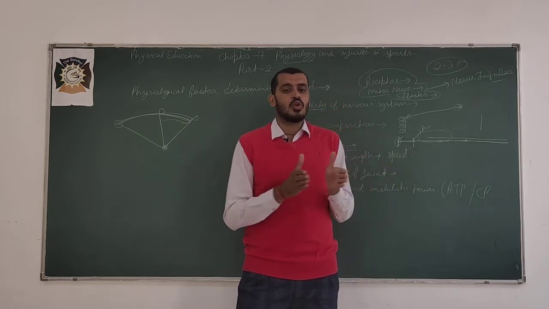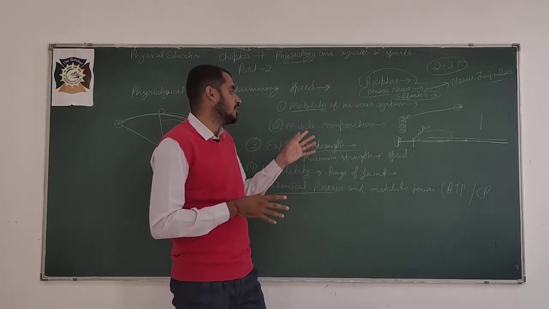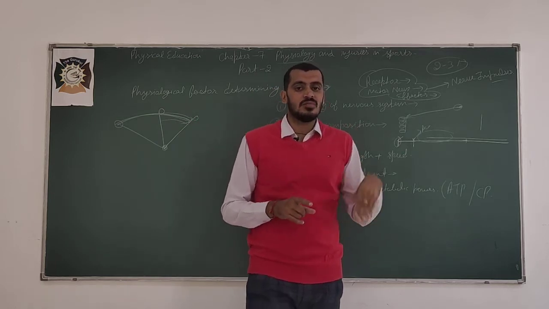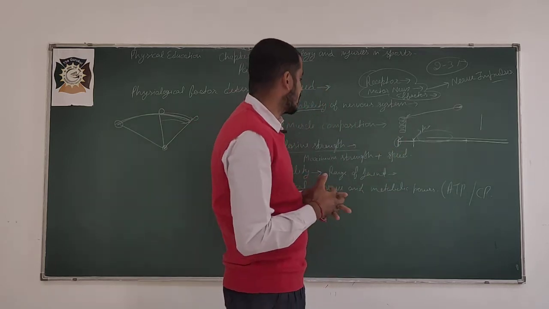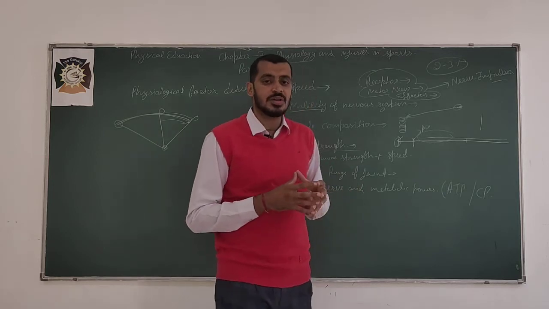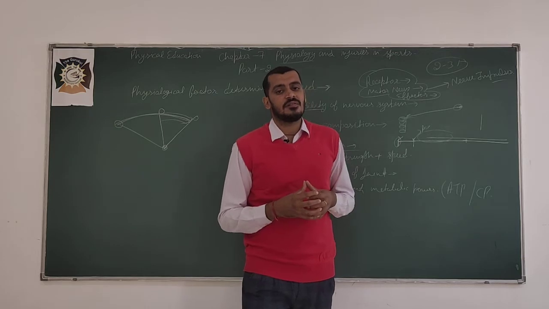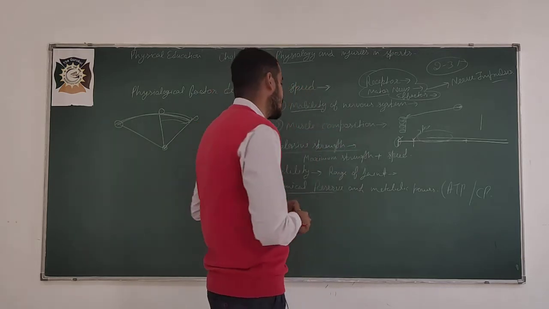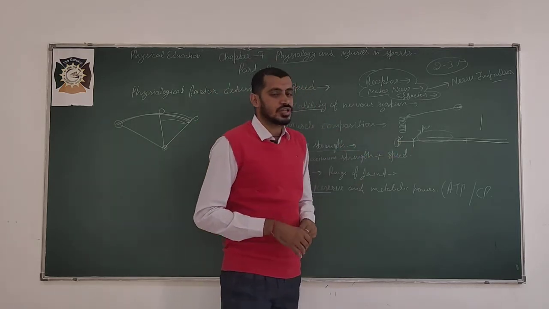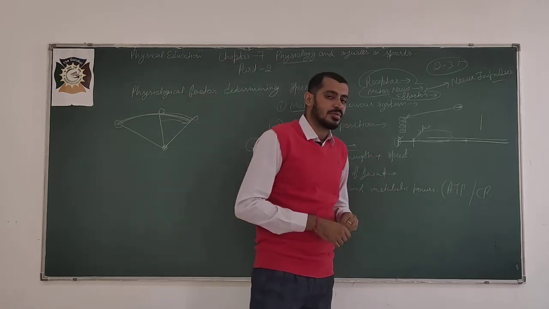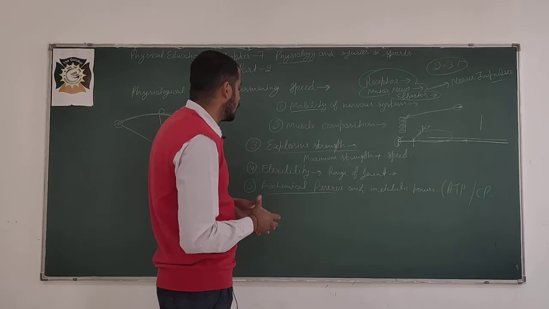If slow twitch fibers are more than fast twitch ones, it means the individual can work for a long time with less strength. But if fast twitch fibers are more, then they can work for a minimum time with a higher level of strength. So those having slow twitch fiber can go for endurance sports, and those having fast twitch fiber can go for short distance races. So muscle composition also matters. Slow twitch fiber is there, automatically speed is good. Fast twitch fiber, so automatically speed is not good.